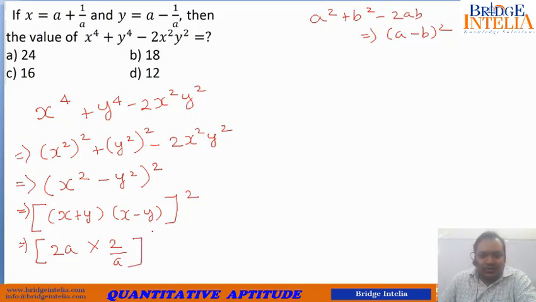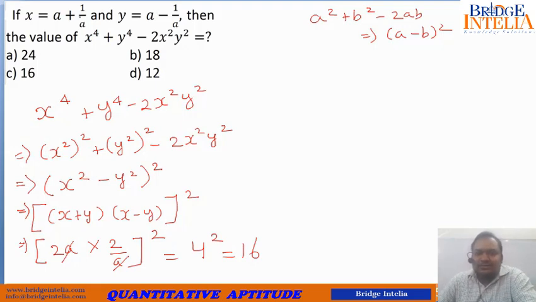So this whole square. So this a and this a cancel. So this is actually 4 square, which comes out to be equal to 16. So you can avoid doing small calculations manually, because you see x plus y. If you add mentally, this 1 upon a and this minus 1 upon a get cancelled. So x plus y is actually equal to 2a.